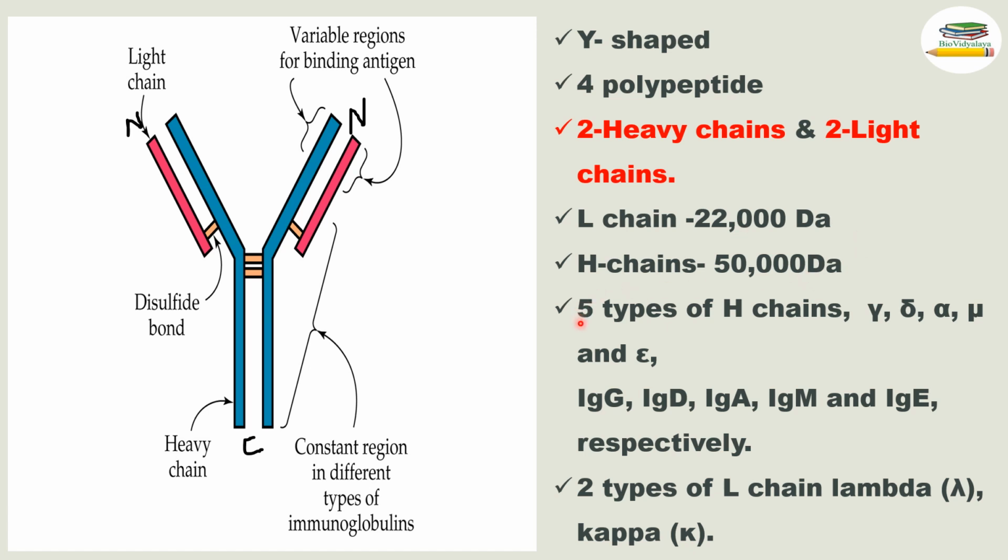There are 5 types of heavy chains: gamma, delta, alpha, mu and epsilon. Based on the type of heavy chain present in the antibody, antibodies are classified into 5 types: IgG, IgD, IgA, IgM and IgE respectively. In IgG antibody, the heavy chain is gamma; in IgD, delta; in IgA, alpha; in IgM, mu; and in IgE, epsilon. And there are 2 types of light chains, lambda and kappa.